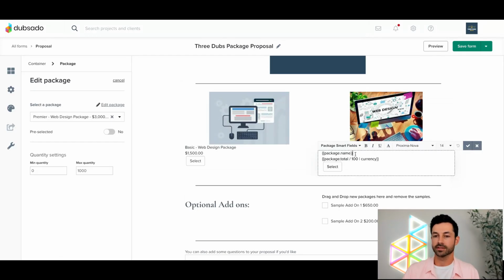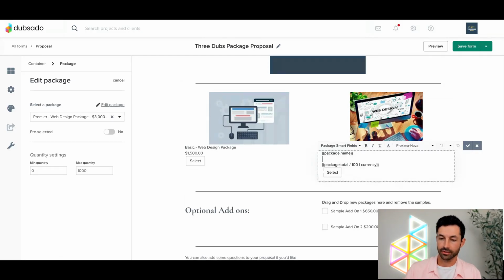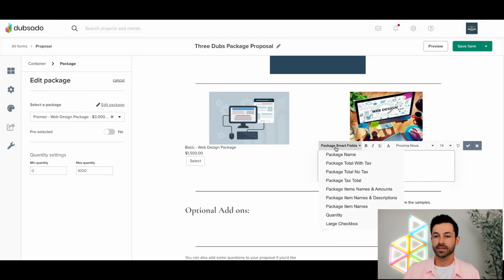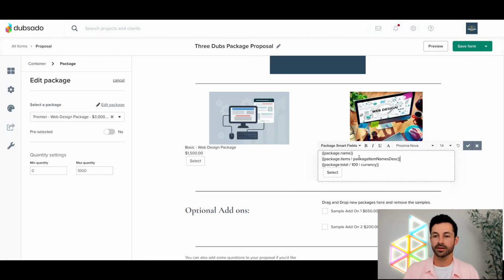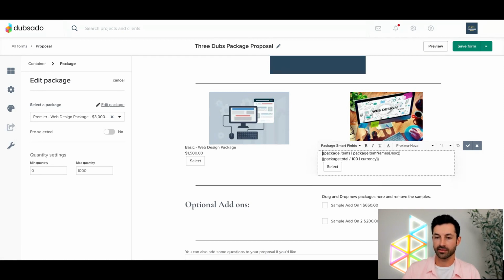Maybe I want to add in those details. So I'm going to click return to add in a new line. And then under package smart fields, if I say package item names and descriptions, we're looking for that particular smart field because that's going to pull in the description piece of that package template. That smart field actually uses the name already, so I don't even need this particular smart field anymore. It's going to have that in there by default.